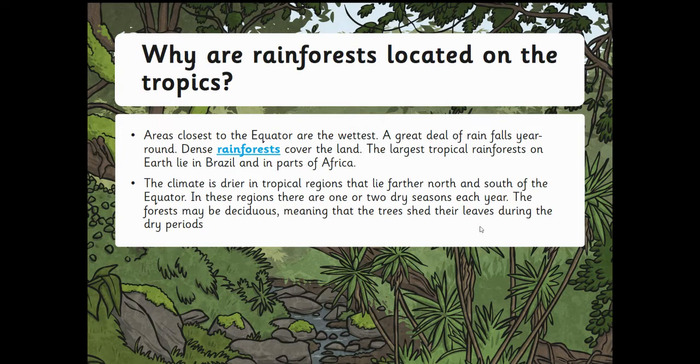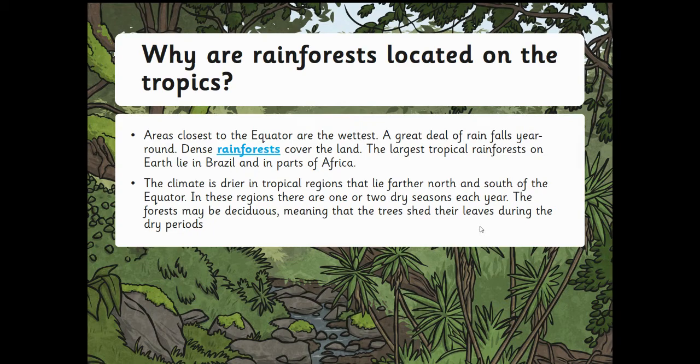So why are rainforests located on the tropics? Well, it's because areas closest to the equator are the wettest. So there's lots of rainfall, hence the name rainforest, and dense rainforest covers this land. The largest ones lie in Brazil, so the Amazon, and parts of Africa, such as Madagascar.